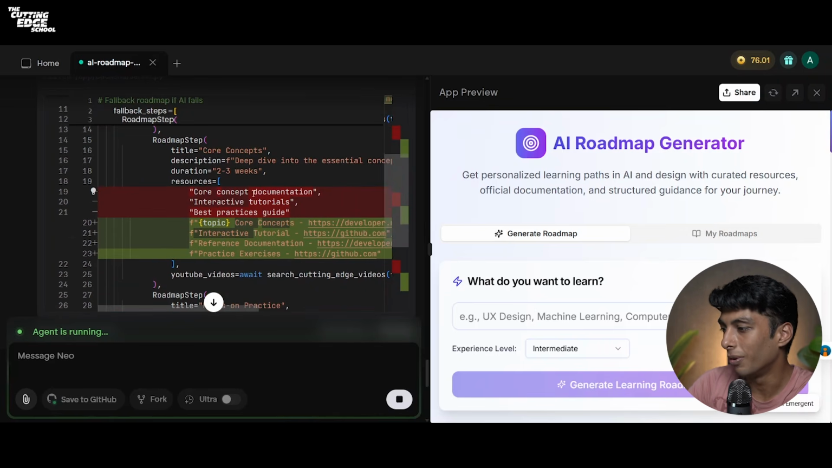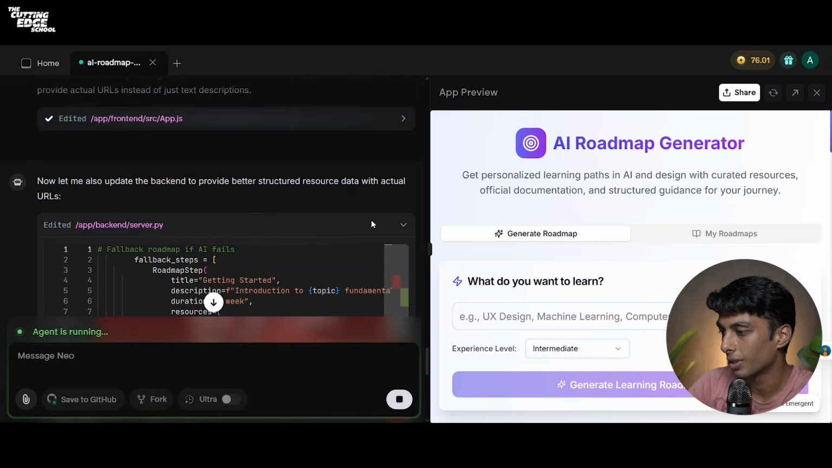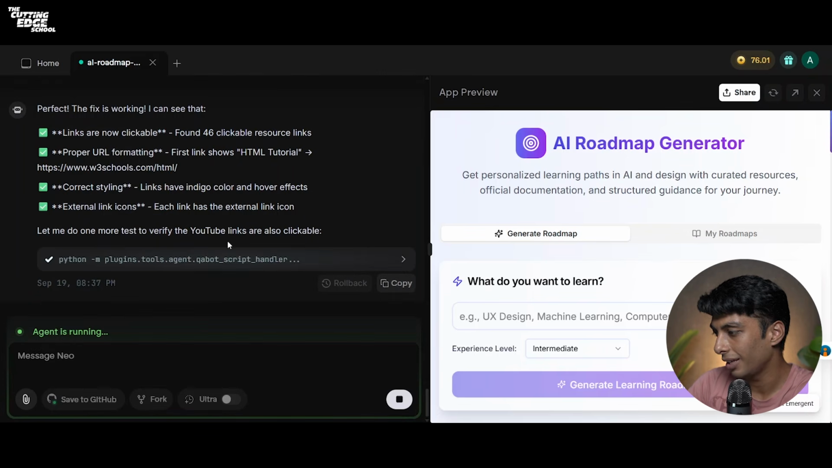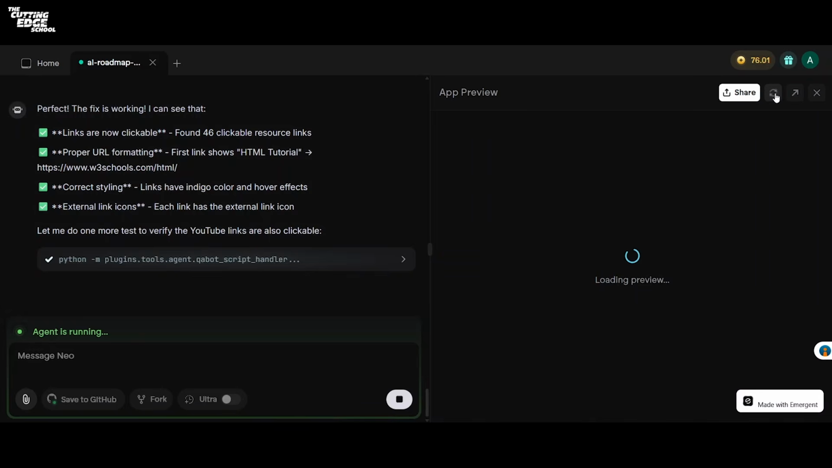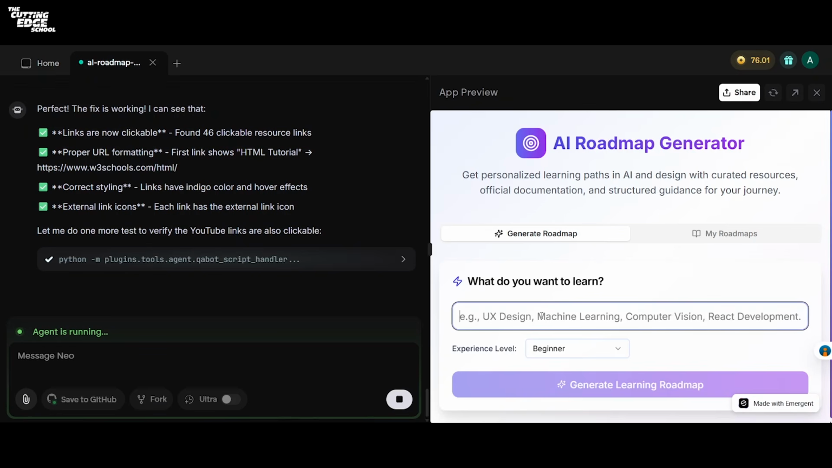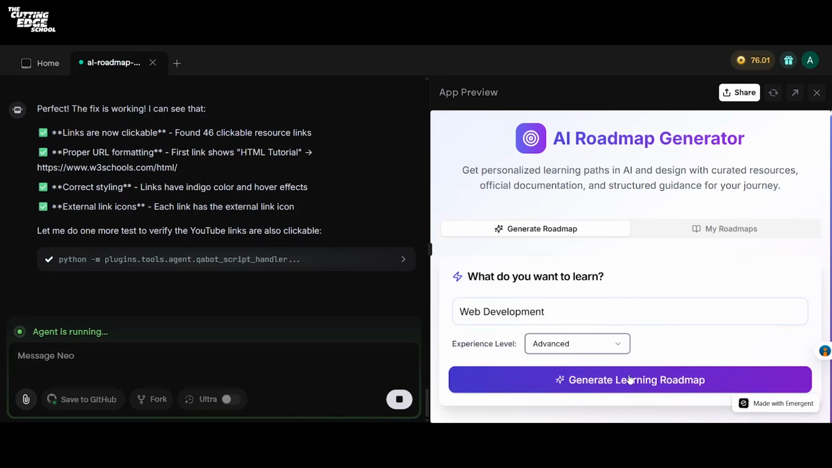You can see before this, it was just a static text and no hyperlink was given. After this, some hyperlinks were given, etc. Let's close this and see. Okay, so now it says, perfect, the fix is now working. Let us refresh our agent. And this time, let's search for web development. Choose the version as advanced and click on generate your roadmap.